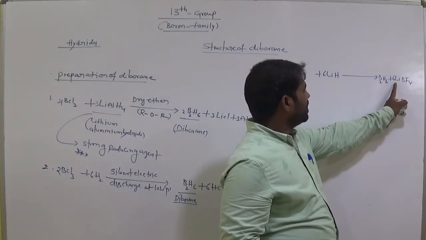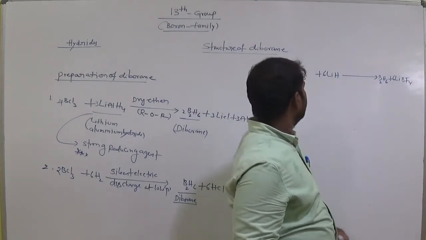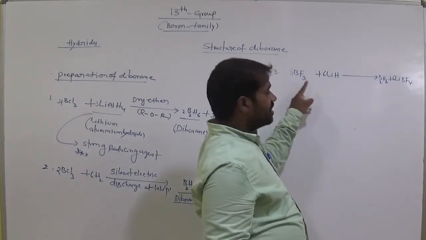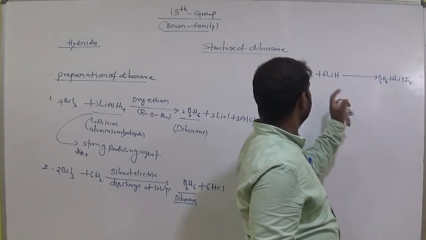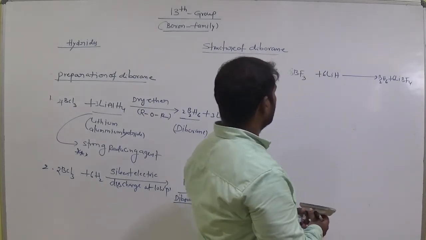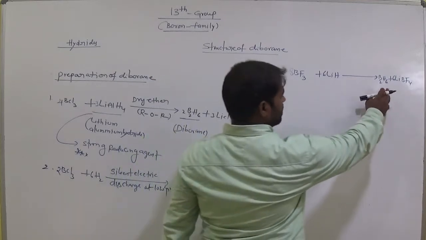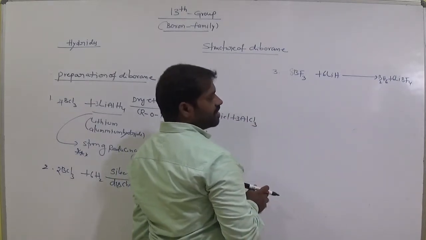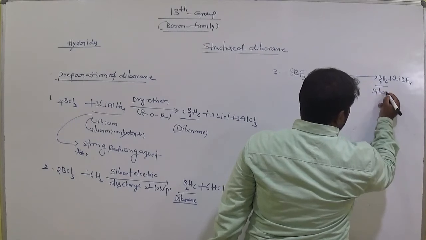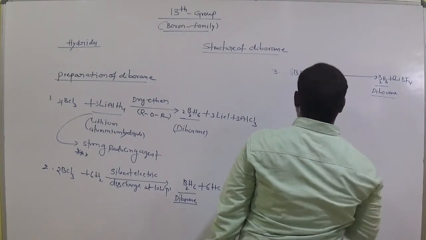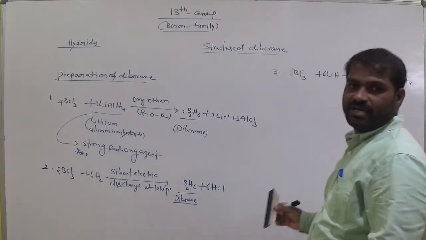How many fluorines here? 6 fours are 24 fluorines. 6 hydrogens here, 6 lithium here. 2 borons and 8 borons. Clear? So this is diborane. These are the preparations of diborane.